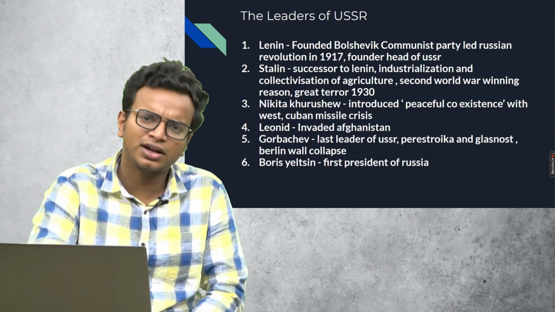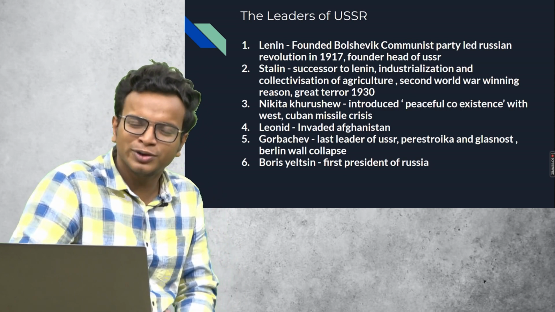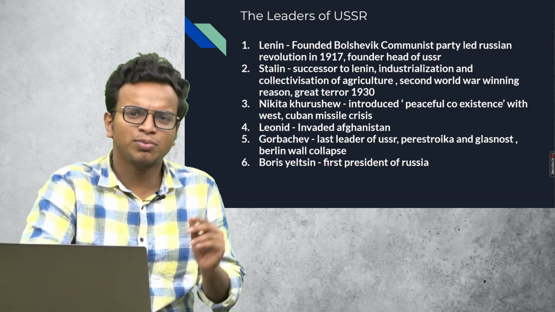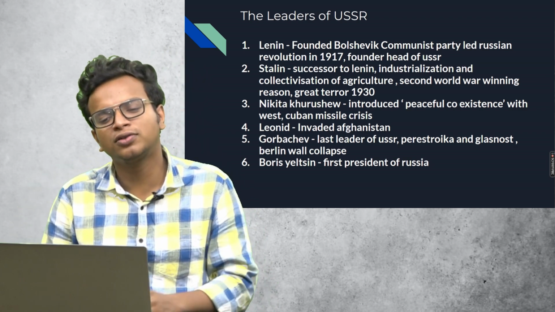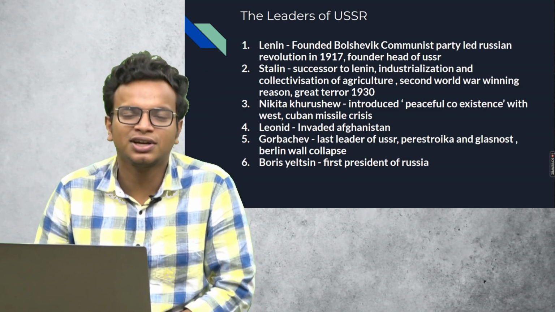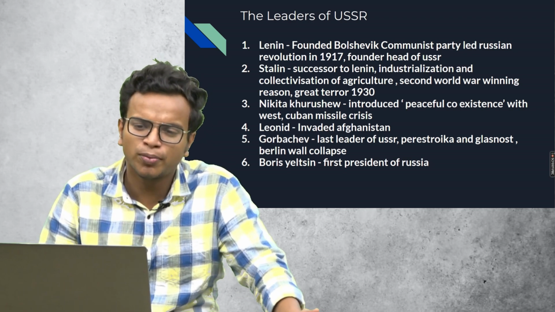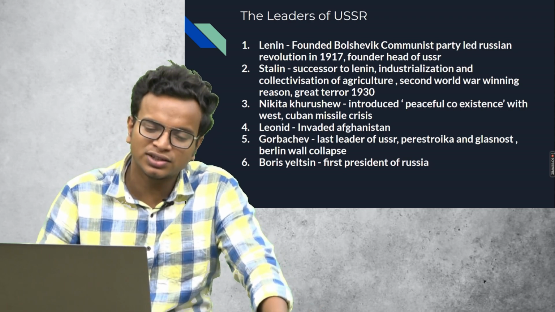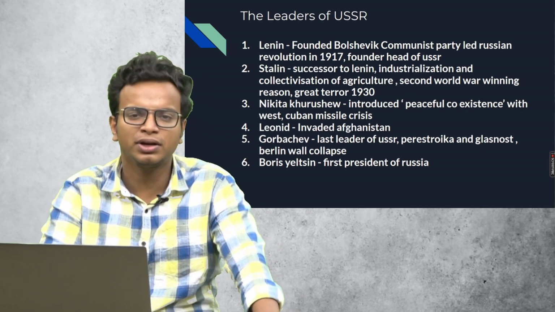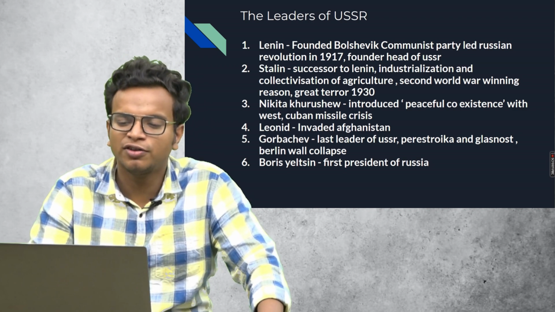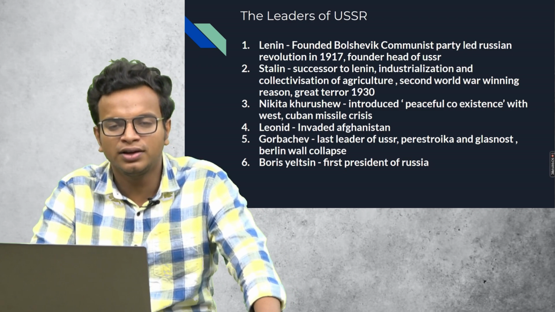In the NCERT textbook you can see that all the leaders of USSR have been mentioned, with small boxes giving the details of these leaders. So I have made a small slide here regarding the leaders of USSR. It starts with Vladimir Lenin, the founder of the Bolshevik Communist Party, who led the Russian Revolution in 1917. He is considered a very great theoretician and revolutionary. He was the founder and head of the Communist Party and the USSR in Russia.